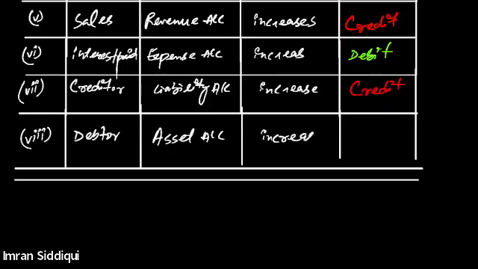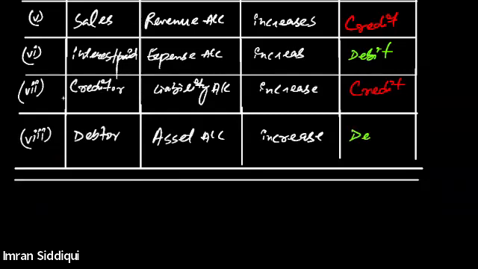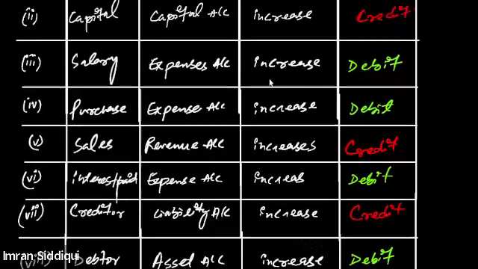What rule is applicable in this case? An asset account would be debited whenever it increases. So, debiting. Debit. All right, everyone, are all these points clear to all of you?